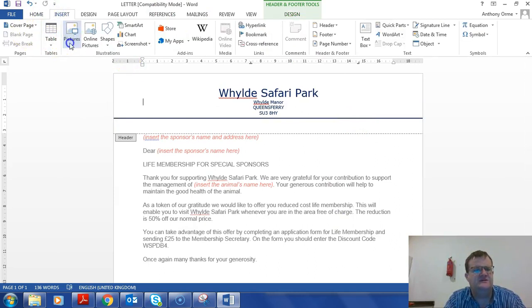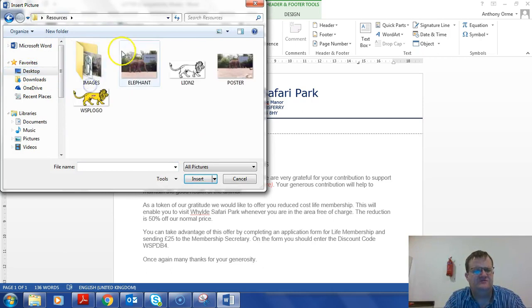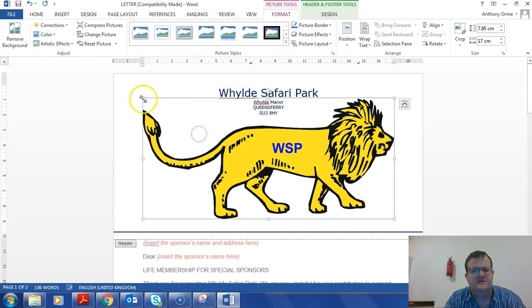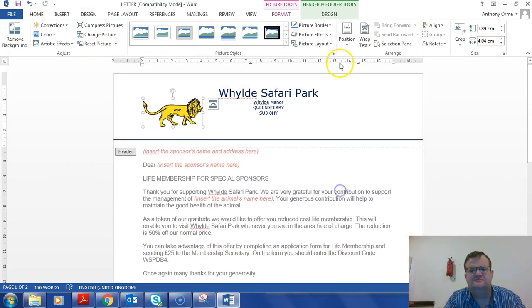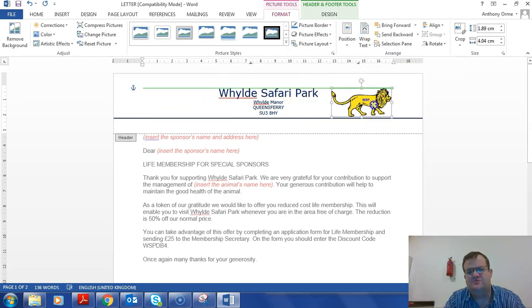So insert, picture, from the desktop, from resources, which is where I've got it, and the logo, and make sure it's smaller. And we change it to wrap text so we can fit it in the top corner. Don't go over, don't try and go into the edge like there, keep it smart.